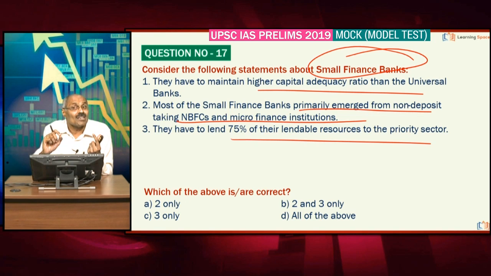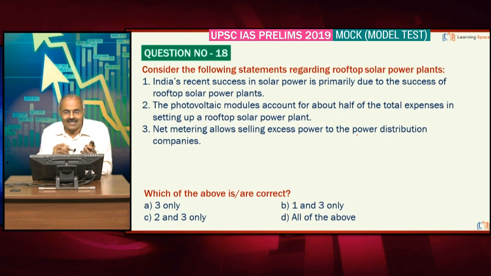50% of the loans should be up to the value of rupees 25 lakh, or you can say total loans, if you see, 50% of the loans should be up to the value of rupees 25 lakh. That means whatever they are lending, 50% should be small loans. Right, friends? Please don't forget these figures. 50%, 75%, 100 crores, capital adequacy ratio of 15%, which is higher than the universal banks. All three statements are correct here.